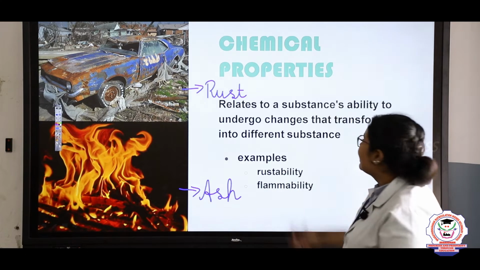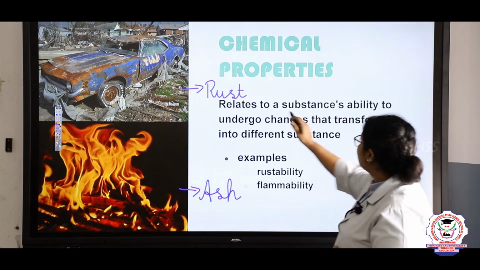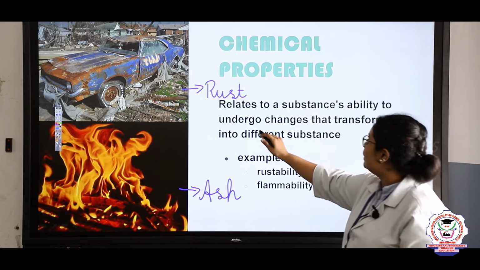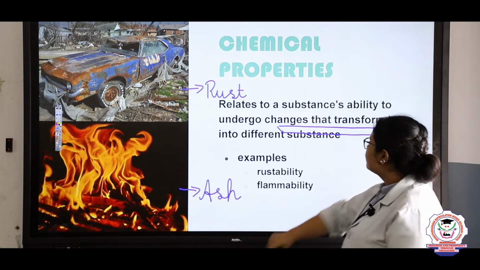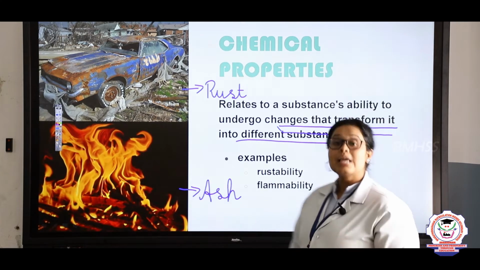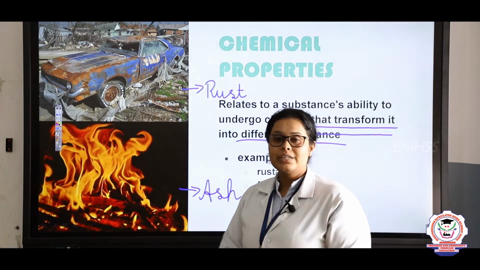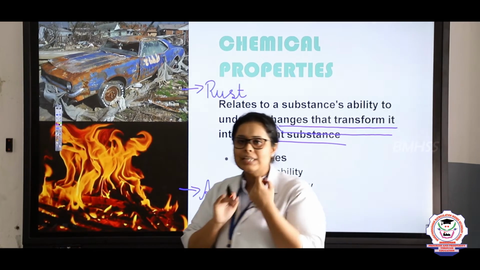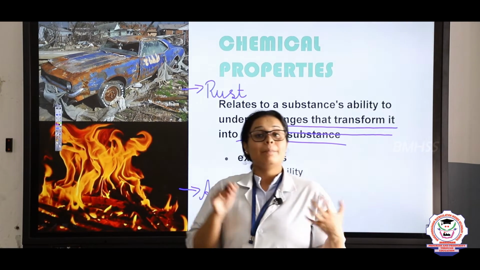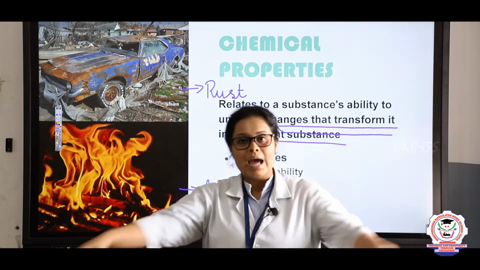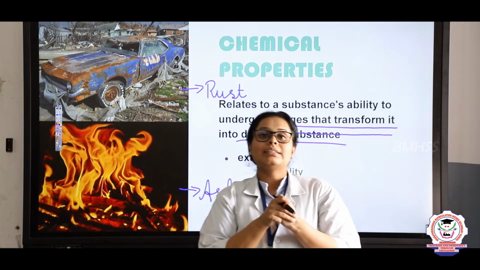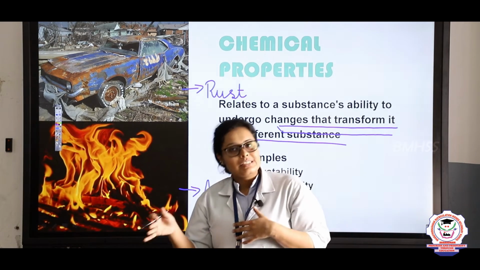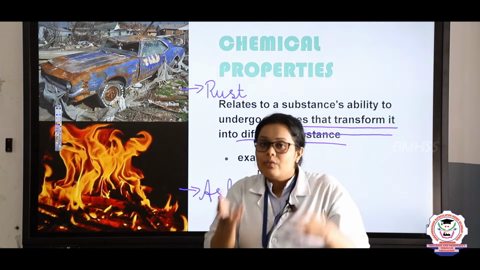So here chemical change is related to the substance's ability to undergo changes that transform it into a different substance. That is, in a chemical change a new product will always be formed. The best examples of chemical changes are all the things which happen naturally, for example, changing of seasons, or drying of leaves.